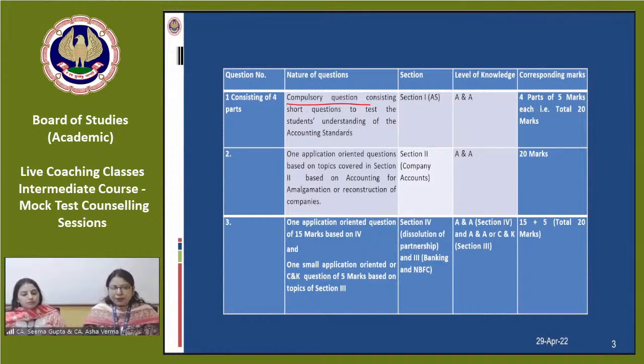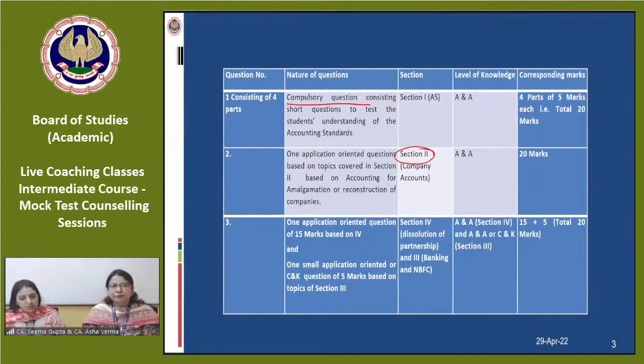Question number 2 is based on section 2. Section 2 is basically company accounts, where we have employee share based payments, buyback of shares, amalgamation of companies, and internal reconstruction of companies besides liquidation. From this section, under one particular question of 20 marks, we will have a full-fledged question either on amalgamation or reconstruction of companies. That means 20 marks is compulsory from this portion.